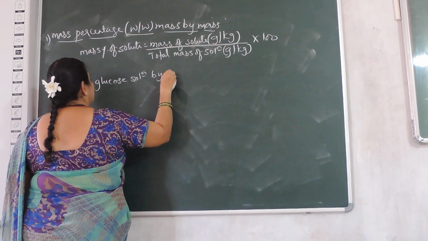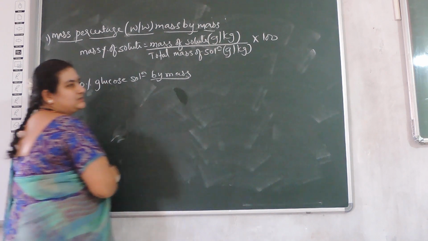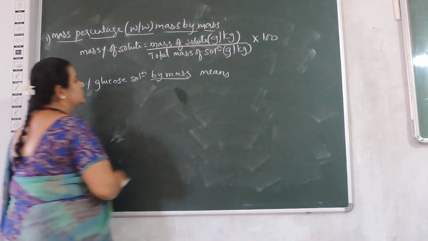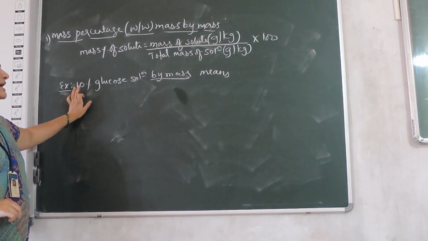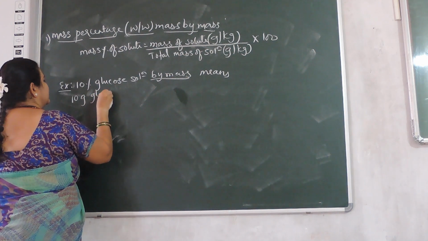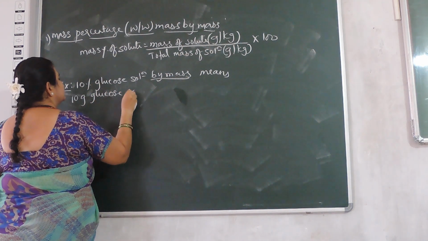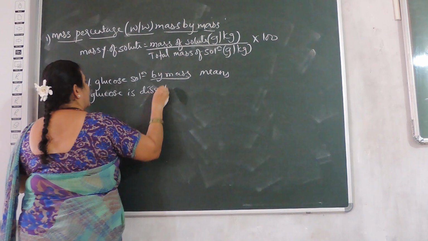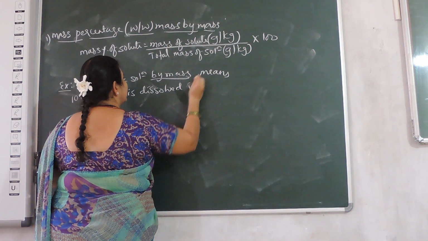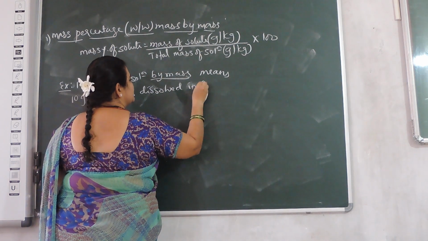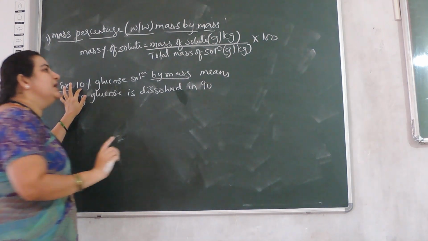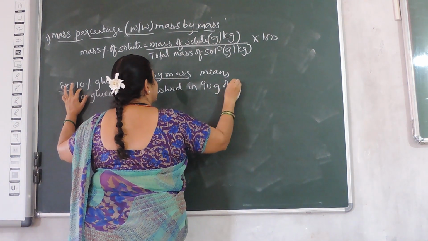Here you have to give the words by mass. 10% glucose solution by mass means 10 grams of glucose is dissolved in 90 grams of water. Remember we have to make 100 grams of the solution, so don't take 100 grams of water, only take 90 grams of water.